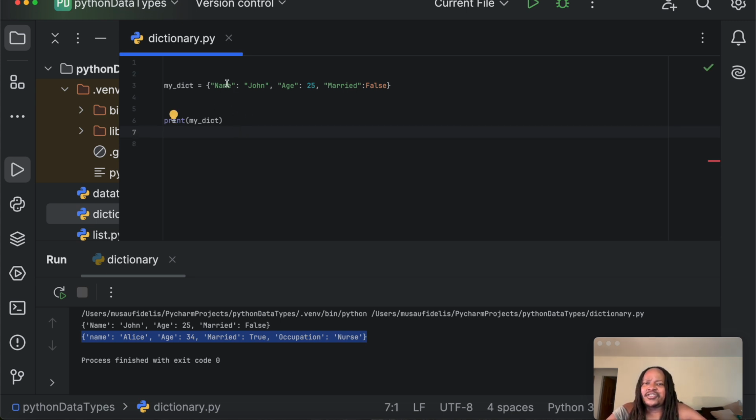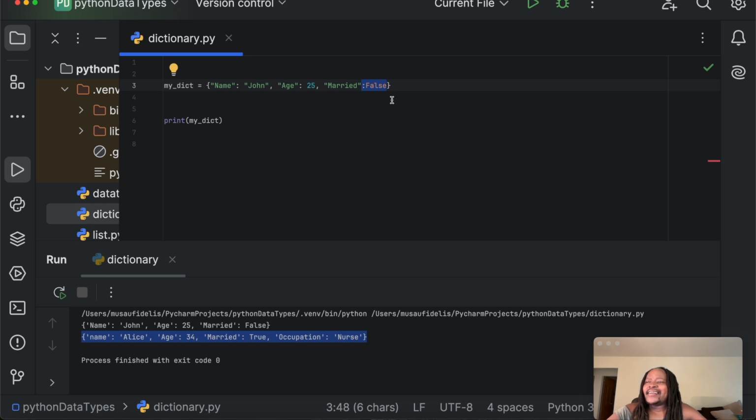You can create using the curly braces, and you can also create a dictionary in Python using the dict function. Another thing I wanted to talk about with dictionaries is how we can access values. These are the values. John is a value, 25 is a value, and false is a value.